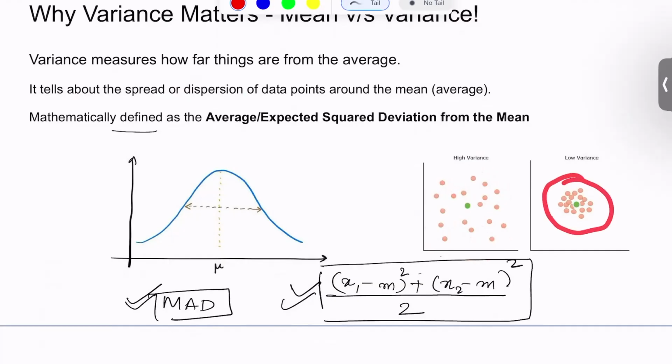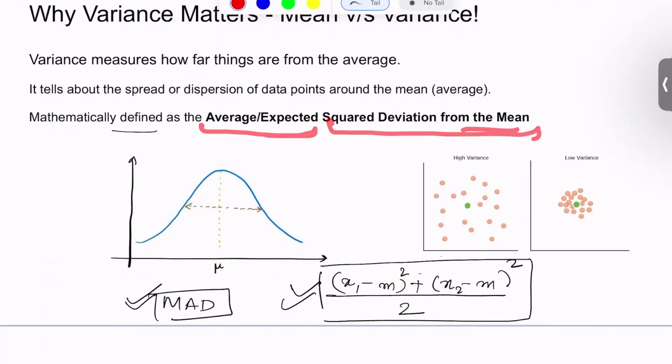Similarly, in this example, we can see that the spread is a little lesser as compared to this case. So we can see that the variance in this image is less than the variance in this image. Similarly, if we take a data distribution like this with a mean mu here, we can see that the variance or the spread of this distribution can be given by this spread. So mathematically, we can define the variance as the average or expected squared deviation from the mean. Now, because we were measuring some notion of spread or dispersion, we can have that from the concept of deviation. Deviation can also be calculated in terms of just taking the distance from the mean.